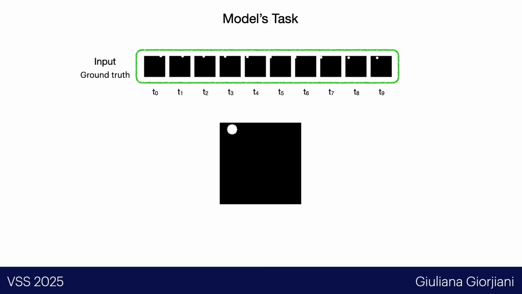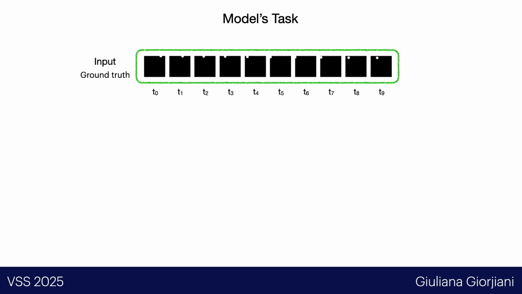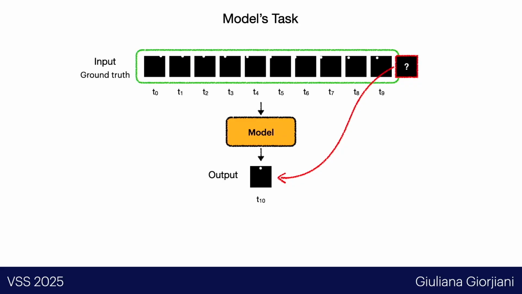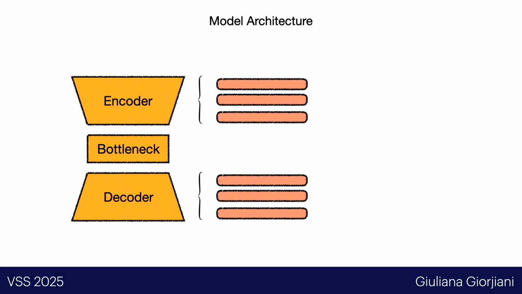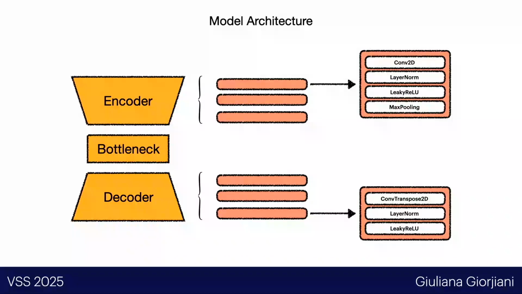First, I would like to give you a glimpse of how these models were trained. We had some data like this, some small videos, and all the models received as input 10 initial frames from this video. Then we asked the model to predict the very next frame in the sequence. So it outputs frame 11. Regarding the model architecture, we built 3 convolutional neural networks, using UNet architectures with 3 encoding and decoding blocks inside the encoder and decoder, and with the following operations within each one of these blocks.